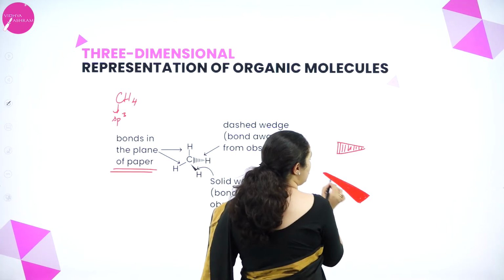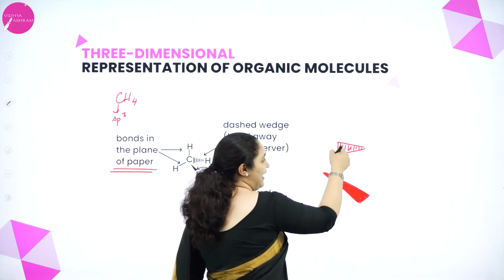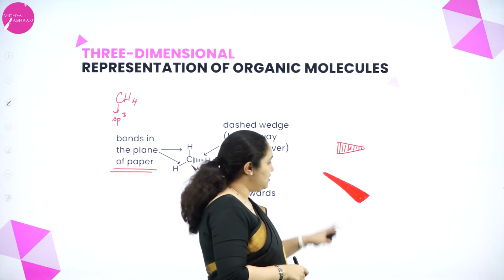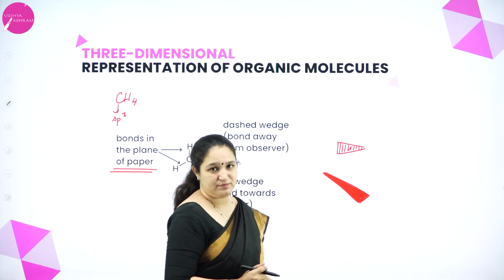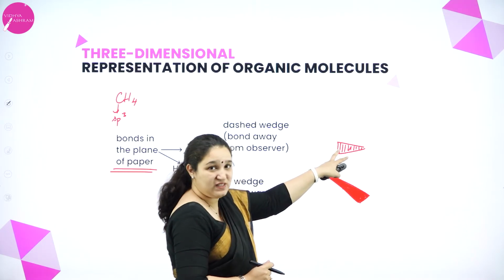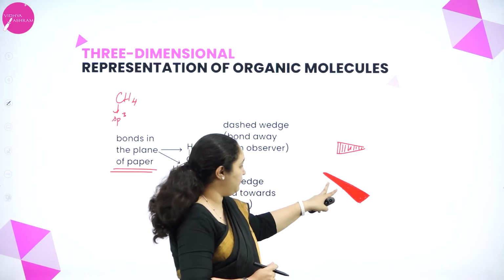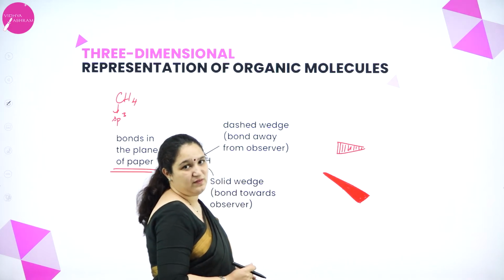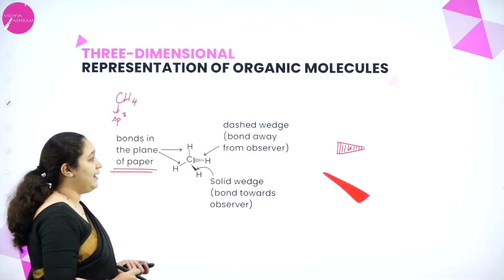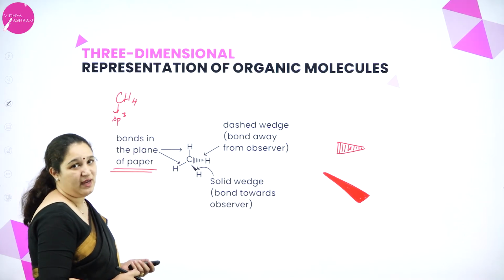Dashed wedge is like this, solid wedge is like this. In a dashed wedge, all lines are dashed. Solid wedge means it's completely colored. So this type of wedge, the dashed line, is away from the observer. If this is there, it is towards the observer. Okay, so that's about the three-dimensional representation of an organic compound.